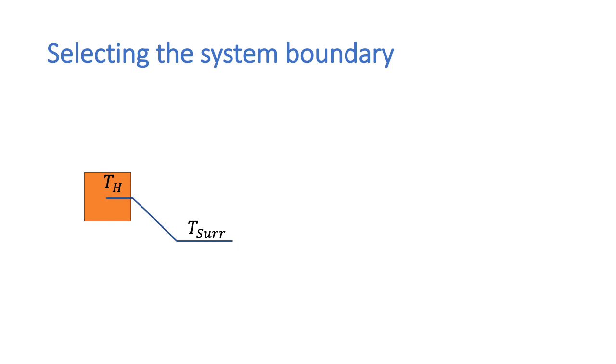Now, when we put our system boundary, we have to put it at some point where we know the temperature. So over here, we've got a choice. We can put it either at TH or we could put it at T surroundings. So if we have heat lost from the mass, delta Q, then we can put the system boundary right around the mass, where the system boundary temperature will be TH. So now if we want to calculate the entropy change of the mass, dSi, that would be delta Q divided by TH.